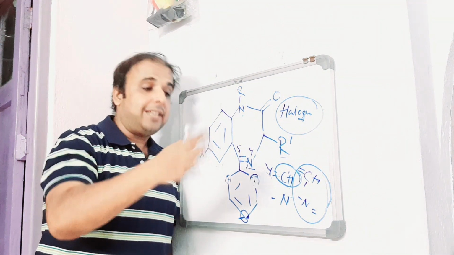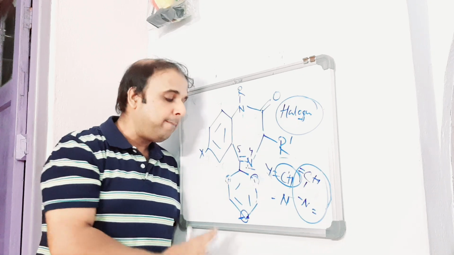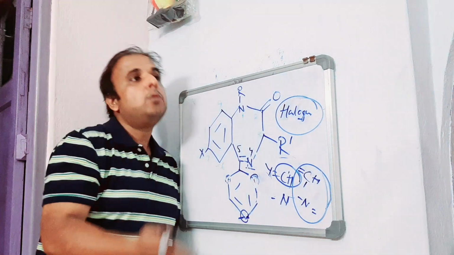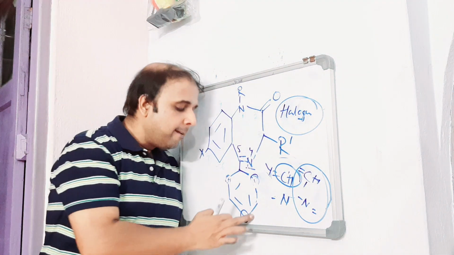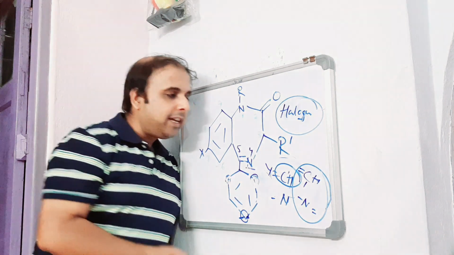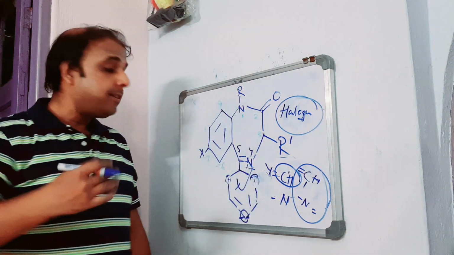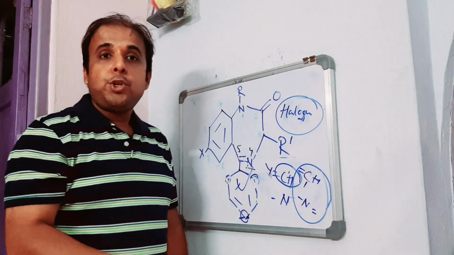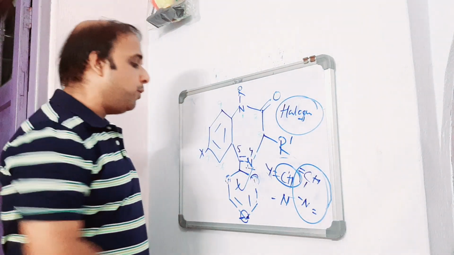There is no elevation, there is depletion in the activity profile. So that means these are the two areas which are favorable towards lifting the biological activity. But this is the area which is found to be unfavorable. So with that we are done with position 5 and its substituent, and whether further substitution to that substituent is acceptable or not.